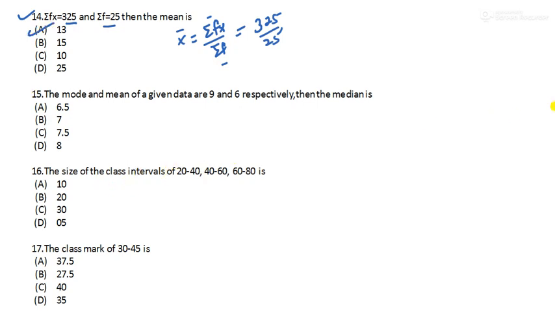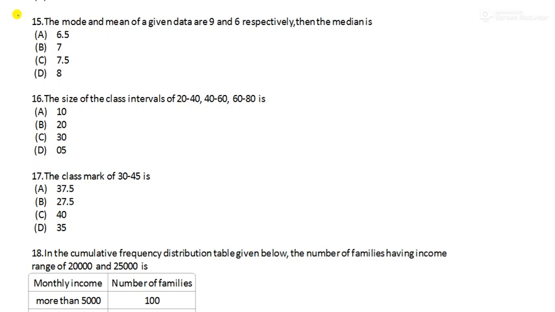Option number A is the right answer. Moving to question number 15 now. The mode and mean of a given data are 9 and 6 respectively. Then the median is dash.